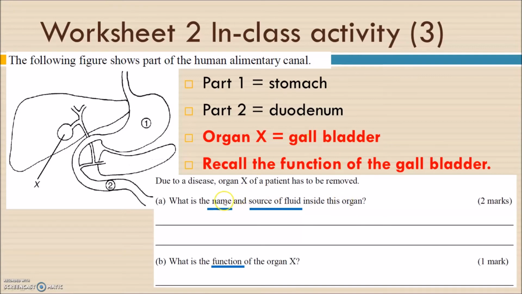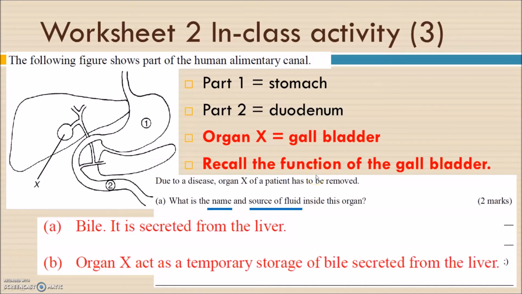What is the juice name, where is it produced, and then what is the function of organ X, the gallbladder? So the juice is bile juice, secreted from the liver, which is the source of the fluid. And the function of organ X is that it can temporarily store the bile secreted by the liver.